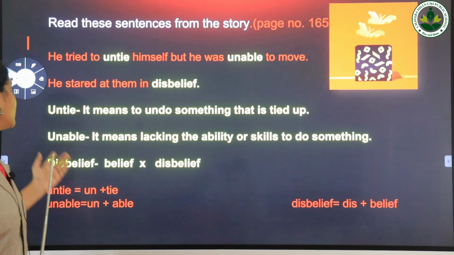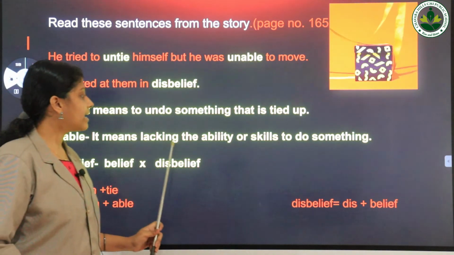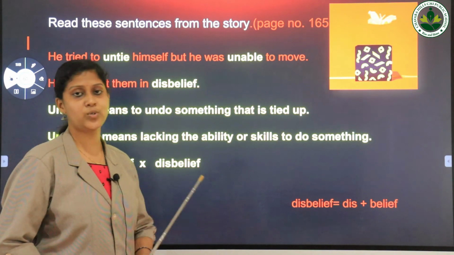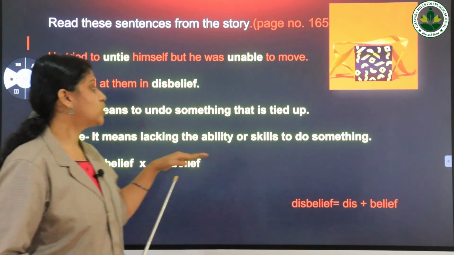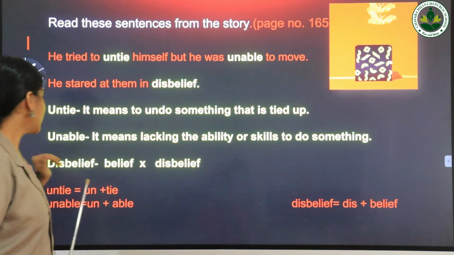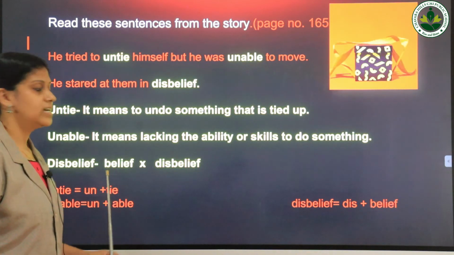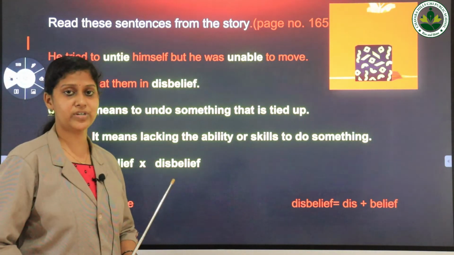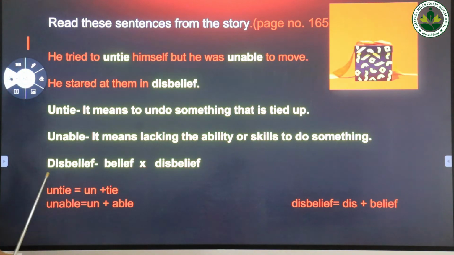Look at the next word, unable. Unable means lacking the ability or skills to do something. It is an inability to do something. Next word, disbelief. It is the opposite of the word belief. It's the antonym of the word belief. Belief means faith.